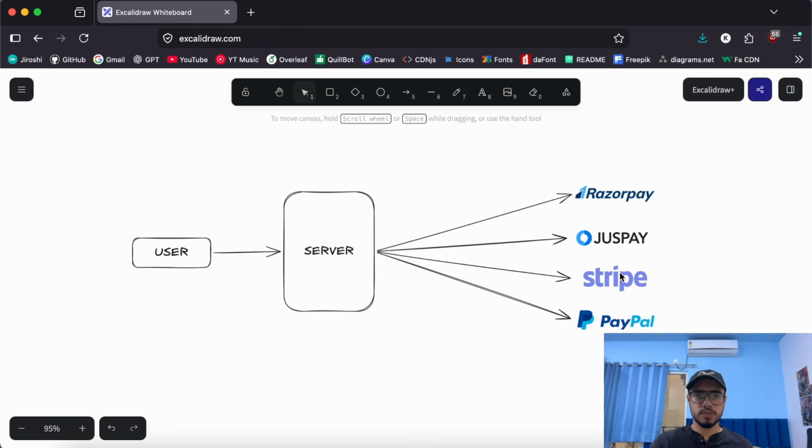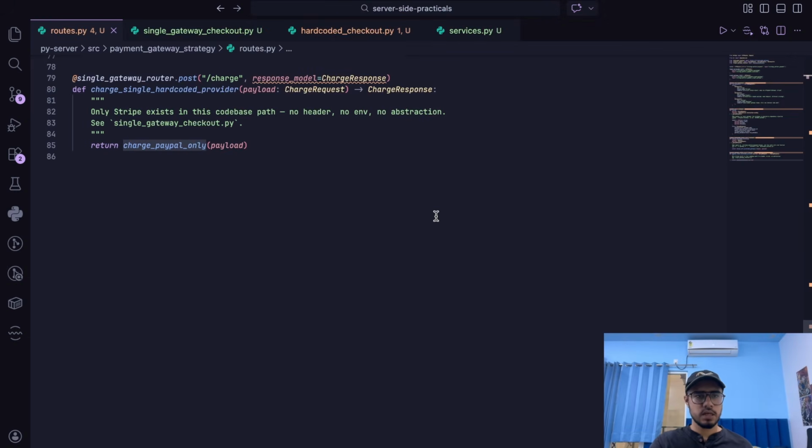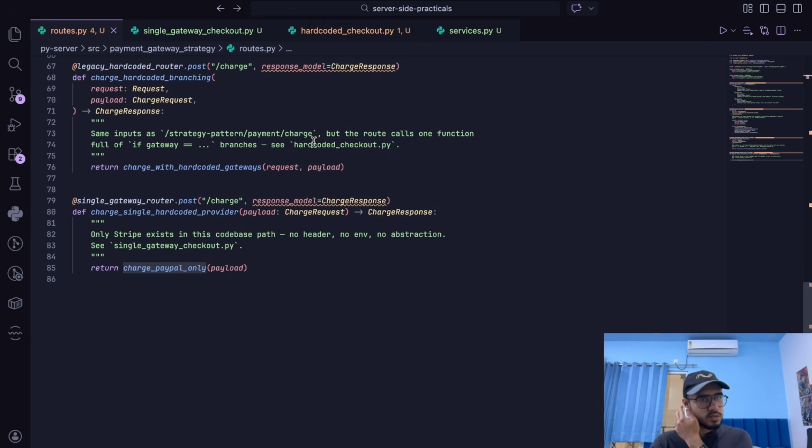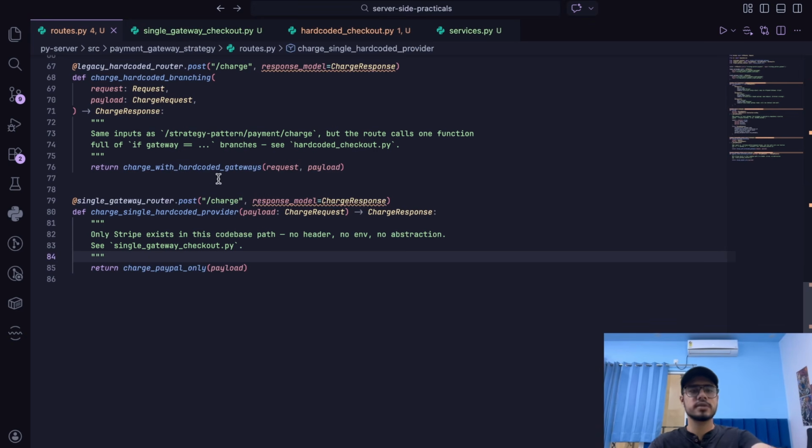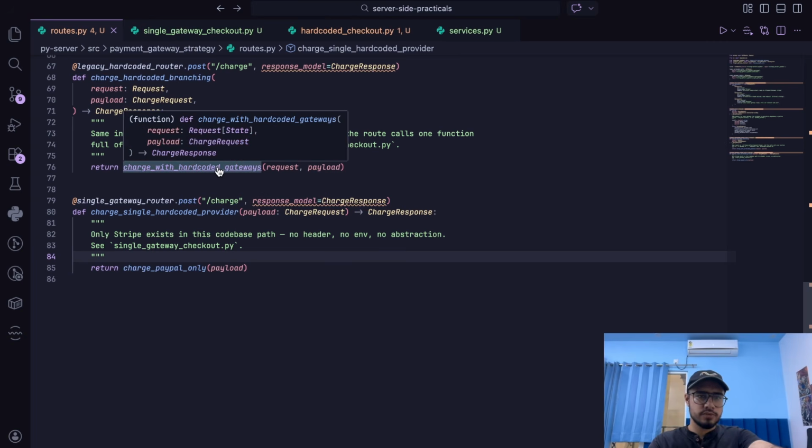Okay, so again to the code base. I have another tiny little route that I have written here. It says charge with hard coded gateways. Now here the payment provider was hard coded, but here the gateways are hard coded. Let's go into the function to understand.